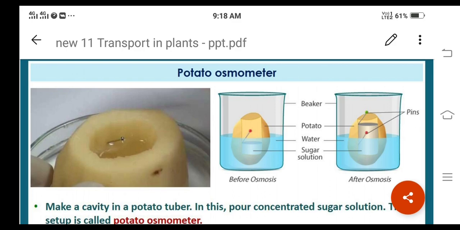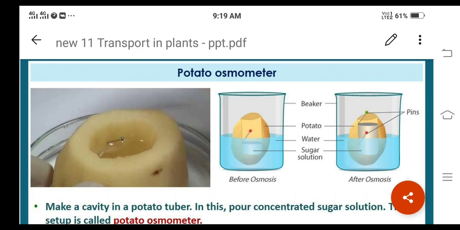Based on this we can understand that the movement of the water or any solvent molecules is from its higher concentration to the lower concentration. Here water concentration will be more in the beaker and the water concentration will be less in the potato cavity. Why is it less? Because of the presence of the sugar or the solute, right? Based on this we can prove that osmosis, or the movement of water or any other solvent, occurs from the higher concentration to the lower concentration.